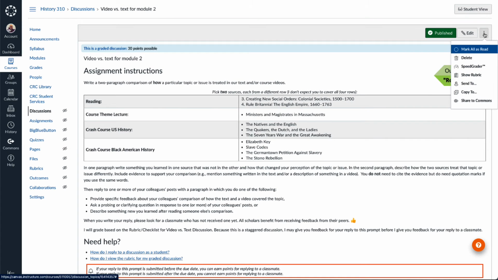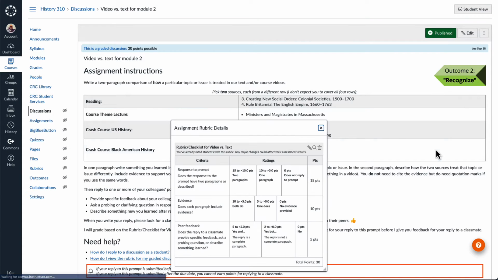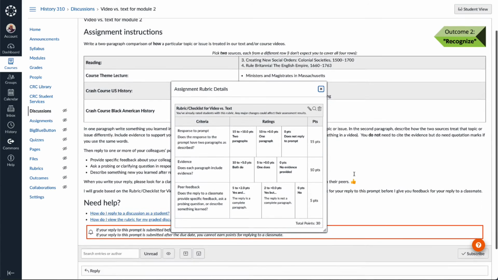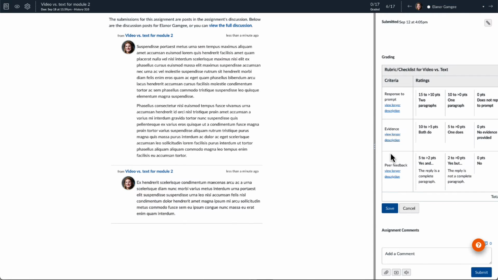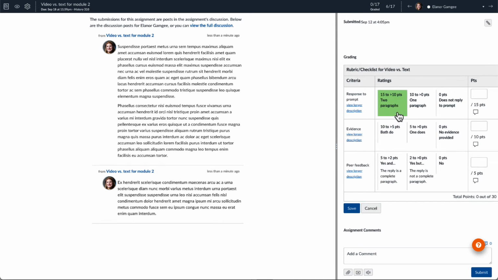The second option is the one I use, and that is to keep everything in one assignment. As with the first option, the requirements include a reply to classmates. The reply to the prompt and the replies to classmates are separate criteria in the rubric. When I give feedback, this helps me because all the students' contributions to a discussion appear in the speed grader for this one assignment.